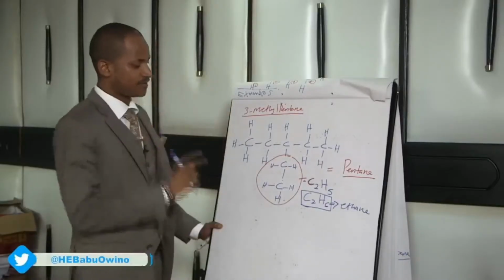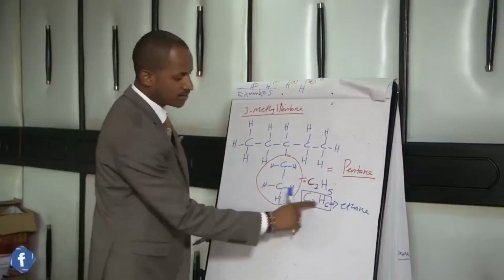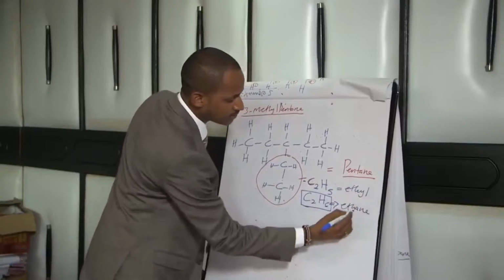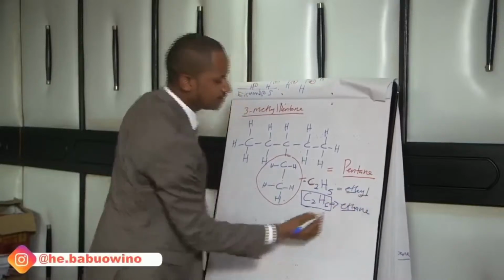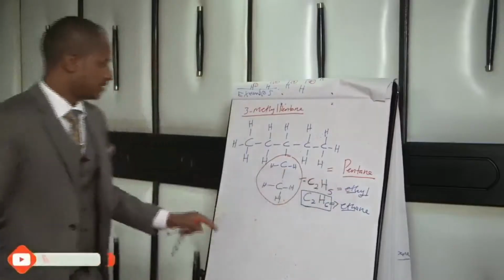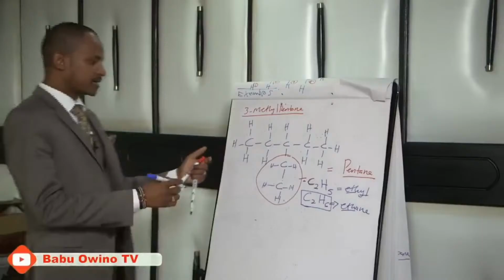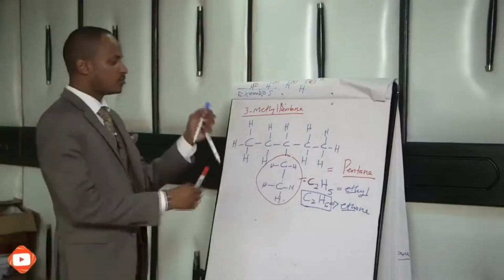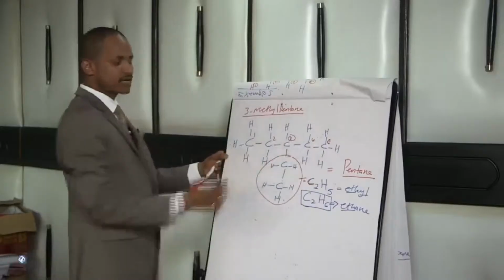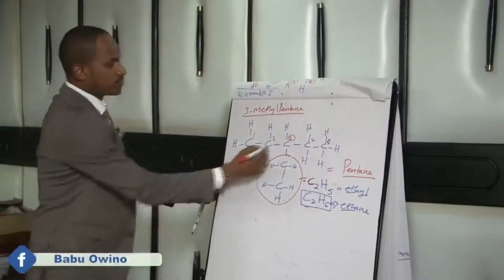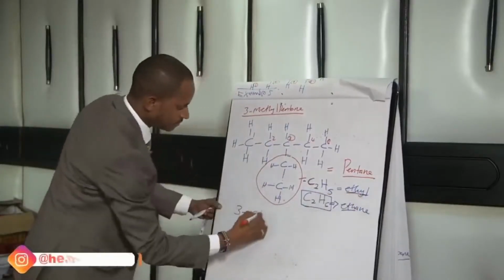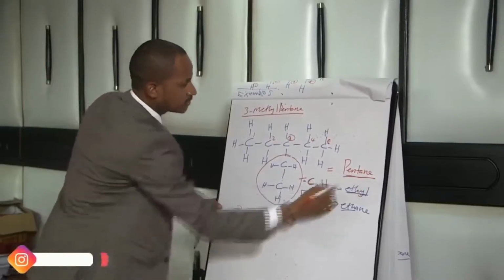But which alkyl do we have here? Because it has 2 carbons and we have ethane, this becomes an ethyl. You only take the word eth, then you add the word yl. So this is an ethyl. If it is an ethyl, we want to name this. The next step is to identify on which carbon atom it lies from the longest chain. It lies on the third carbon atom. So you take the number 3, then take this ethyl, then join with this pentane.